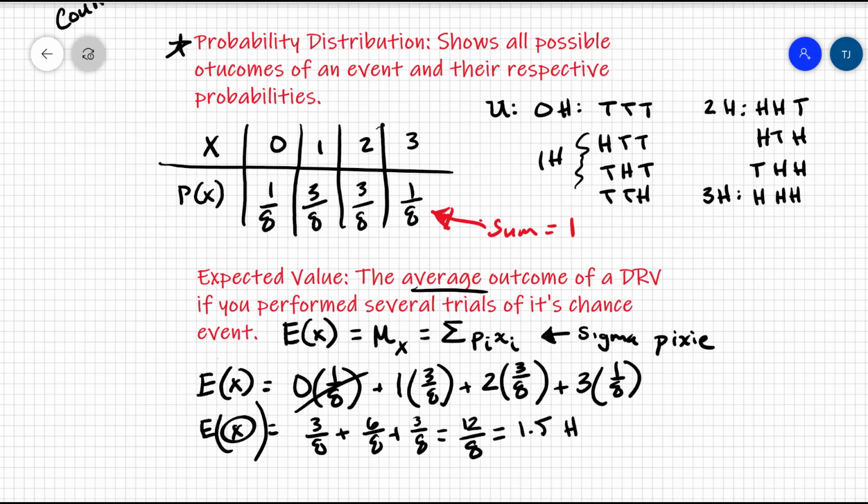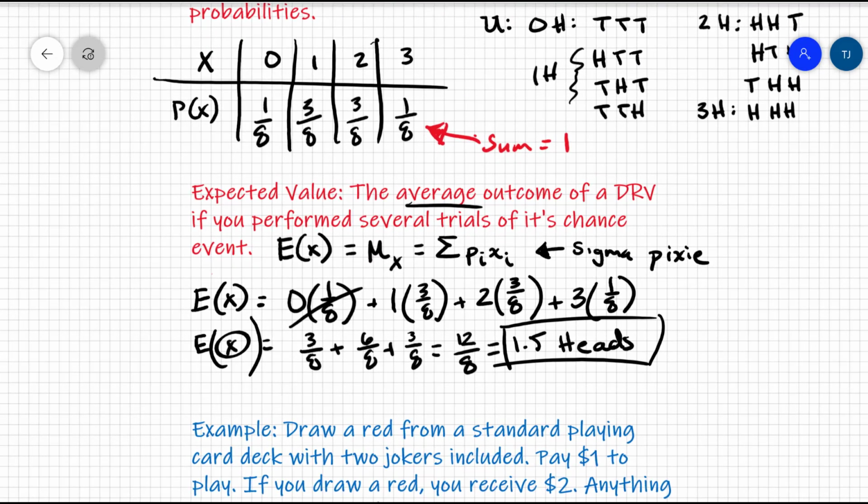And you might think, well, you can't possibly get 1.5 heads. Shouldn't I round? And you actually don't want to do that when we're looking at the expected value. Okay, expected value, we're okay with decimals, and we'll see why in a little bit. What does this tell you, though?